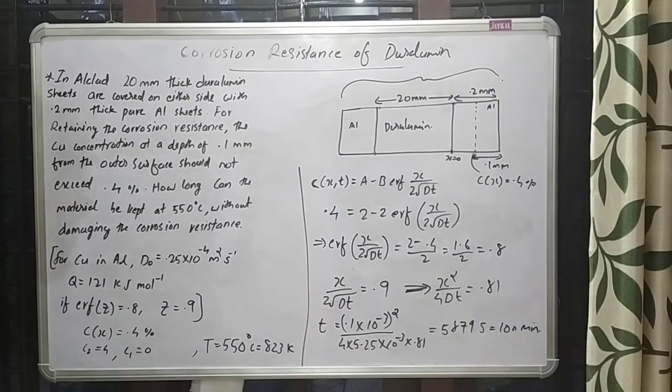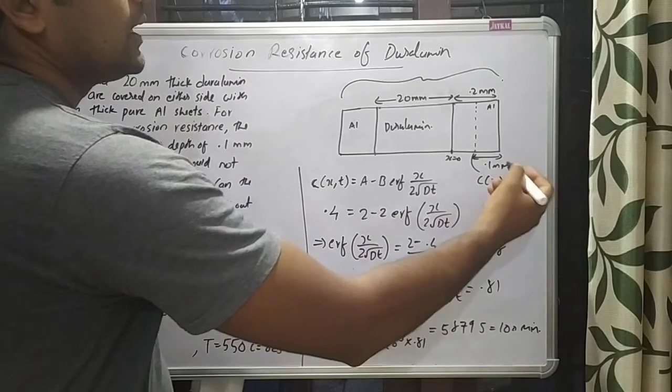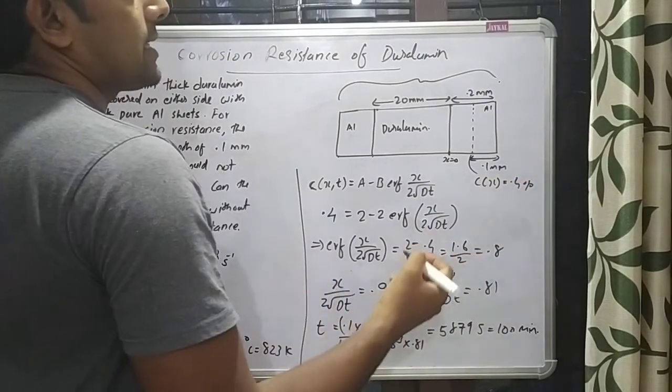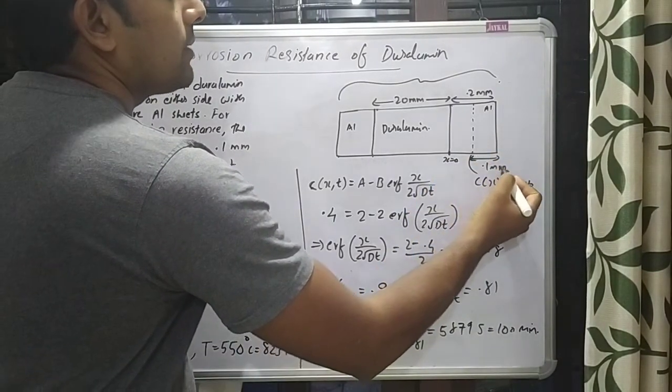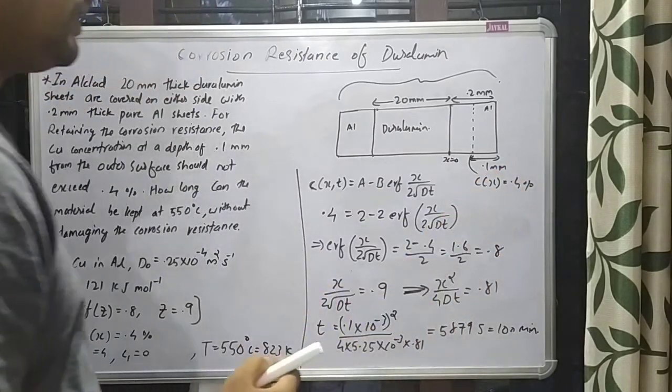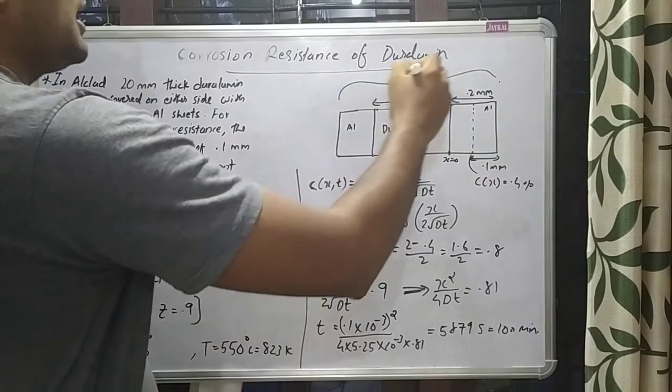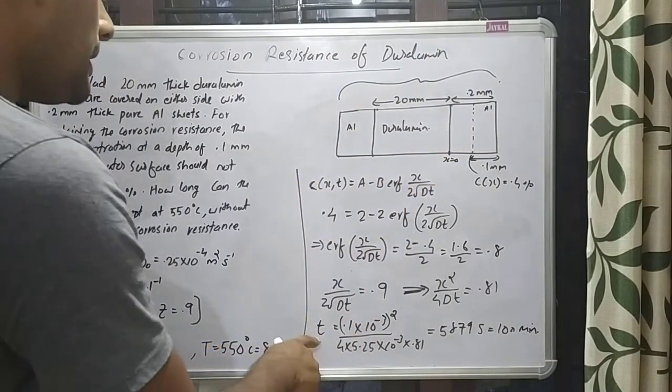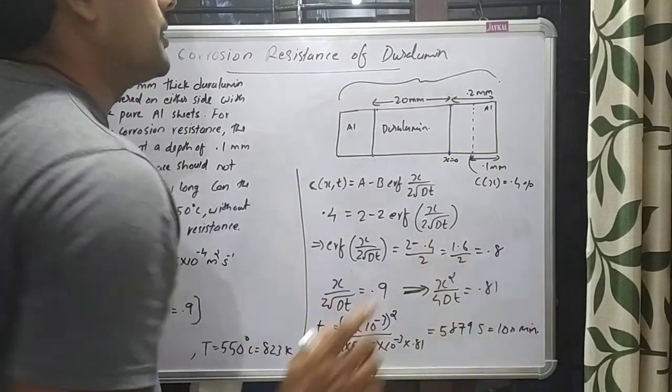This means that to keep the copper concentration at 0.4% at 0.1 millimeter from the outer surface, we can heat this alclad material only up to 100 minutes.